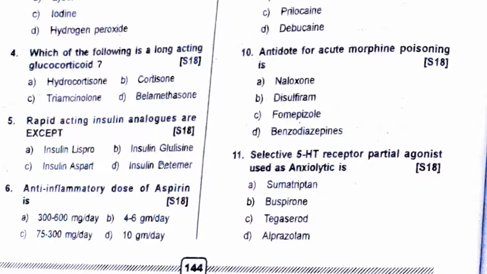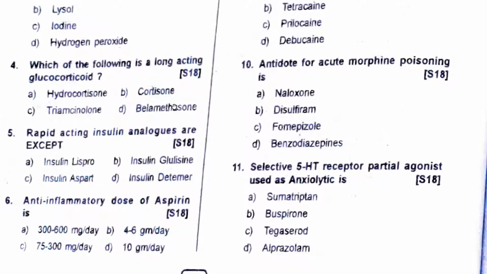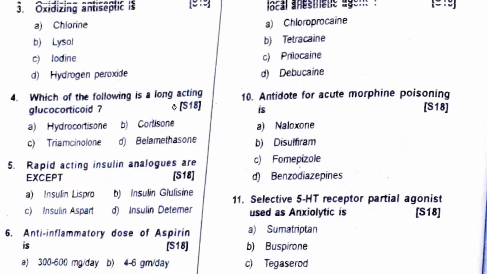So all the three are there. Lispro, Aspart, Glulisine. Glargine and Detemir is basically your long acting, and Degludec is very long acting. So Detemir is basically your long acting, right? Glargine and Detemir. So the answer is Detemir. Lispro, Aspart, Glulisine, very short acting. Which of the following is a long acting glucocorticoid? See, hydrocortisone, told you it is short acting. Triamcinolone, yes. Cortisone, yes. Beclomethasone and betamethasone, both of them are long acting. So the answer is D.